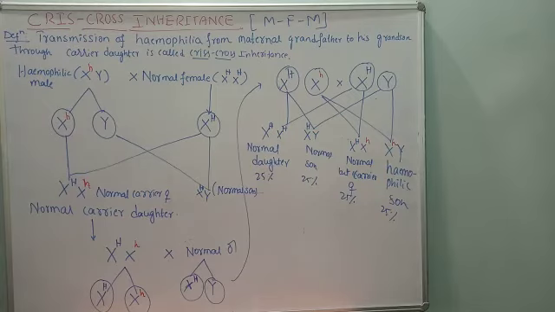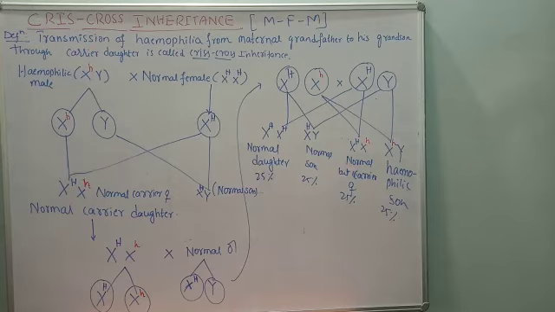First possibility, what type of offspring do we expect in the first case? See here, XX means normal, a normal daughter. Then this X should be crossed with Y, a normal son. Then the third case: a normal but carrier daughter. How is it possible? This normal X, normal gene, and this X with the recessive gene crossed. After crossing, a normal but carrier daughter. Why is she a carrier? Because one normal gene is there, one defective is there.